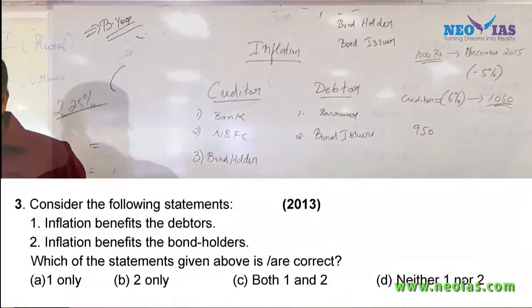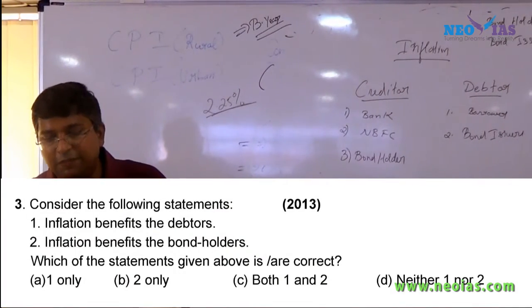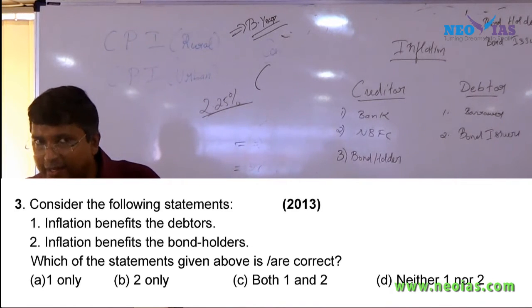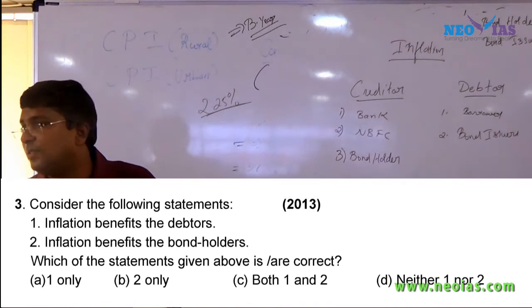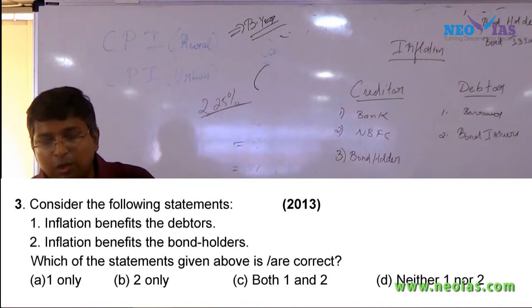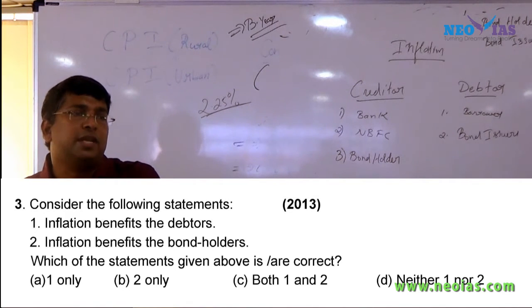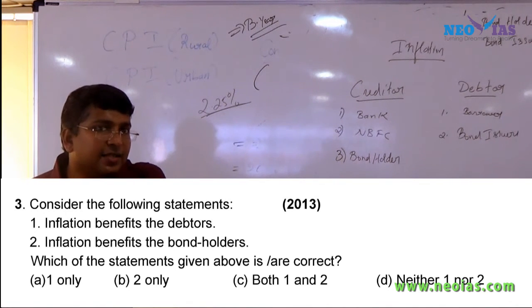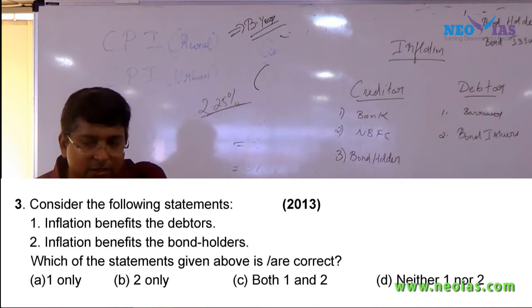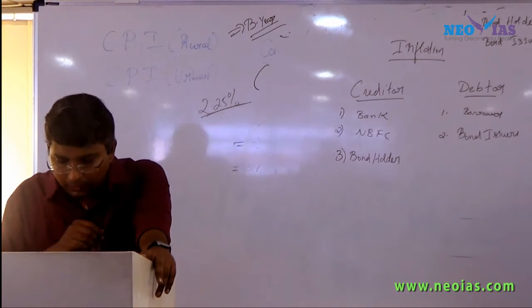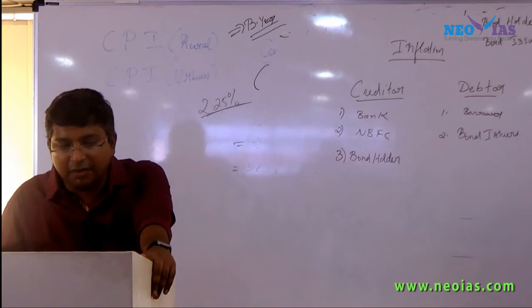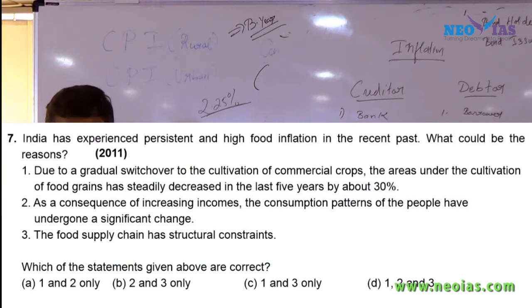Question number 3. Don't learn it by heart, but the first statement, that inflation benefits the debtor, is correct. Now who is the bond holder? Bond holder is a creditor. So the second statement is wrong. Now answer question number 7. Use the elimination method. Use your logic. Read the statement carefully and then answer question number 7. Now you are practicing.